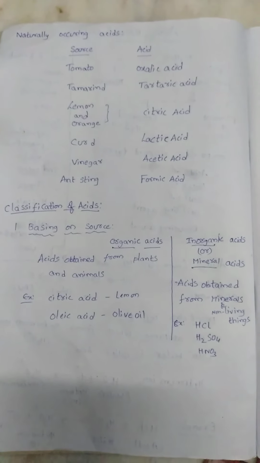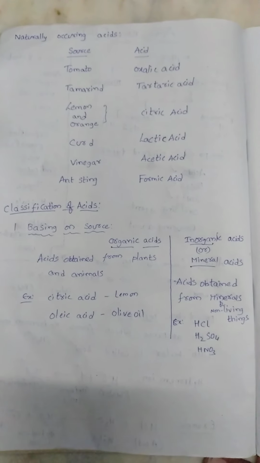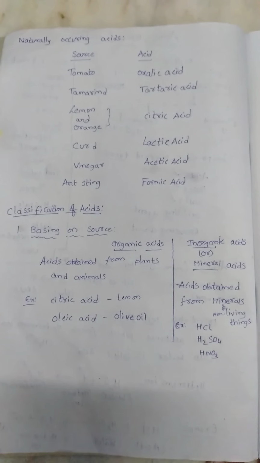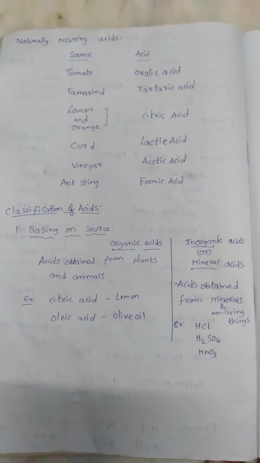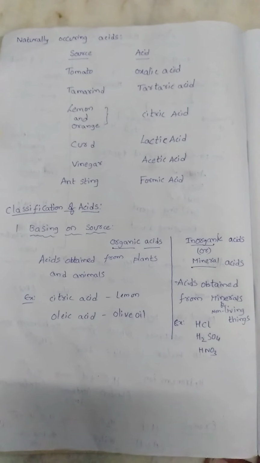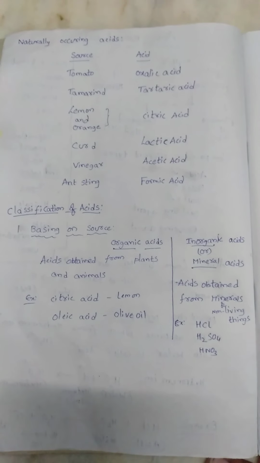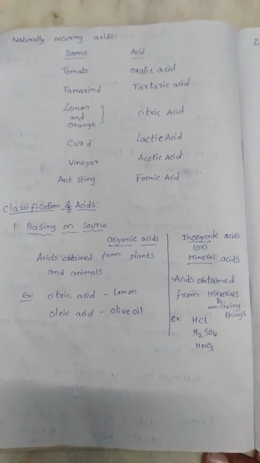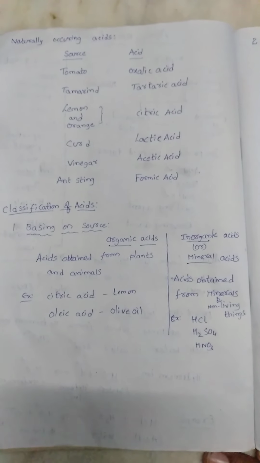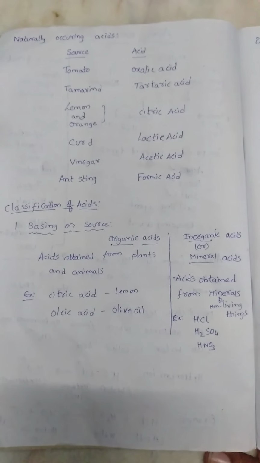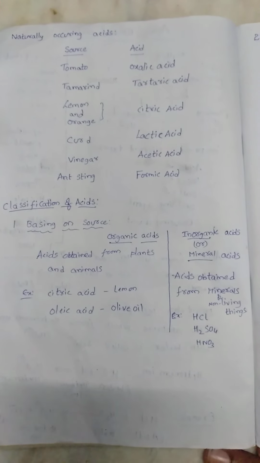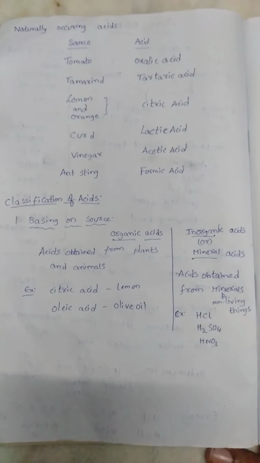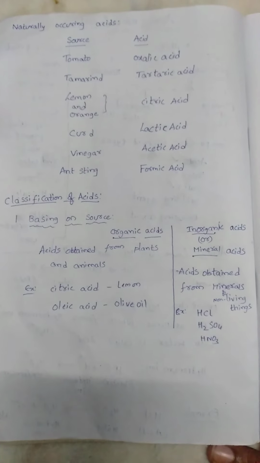Inorganic acids are the acids obtained from minerals or non-living things. They are called inorganic acids because they are obtained from non-living things. For example, HCl, H2SO4, HNO3. HCl means hydrochloric acid, H2SO4 means sulfuric acid, HNO3 means nitric acid. So this classification is based on the source from which the acid is obtained.